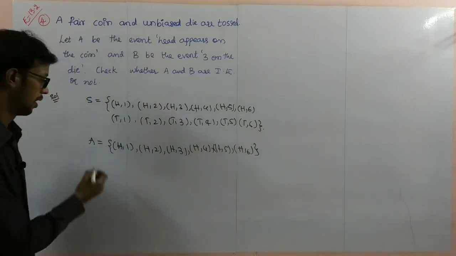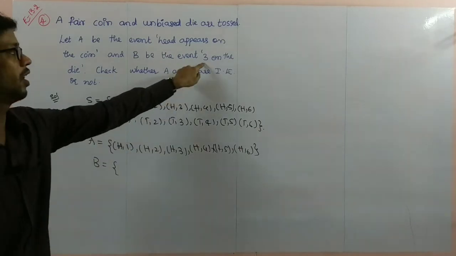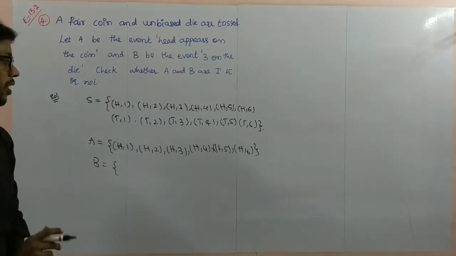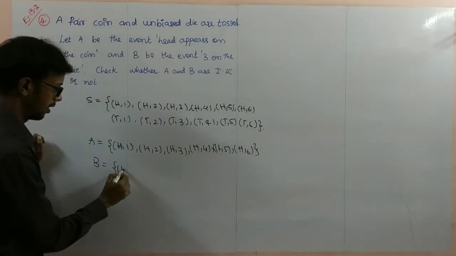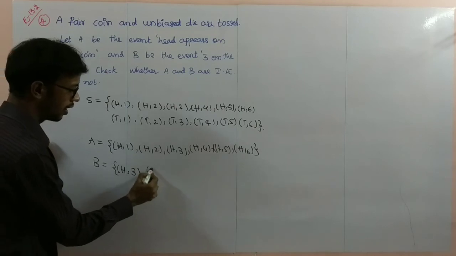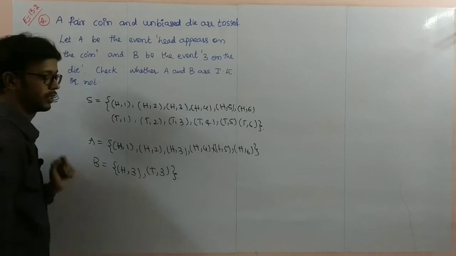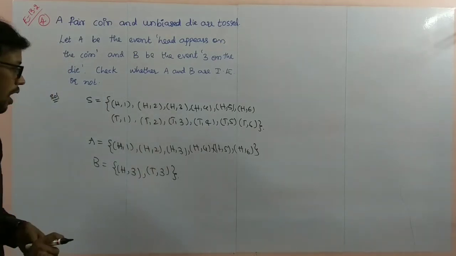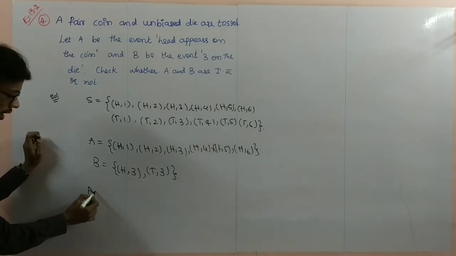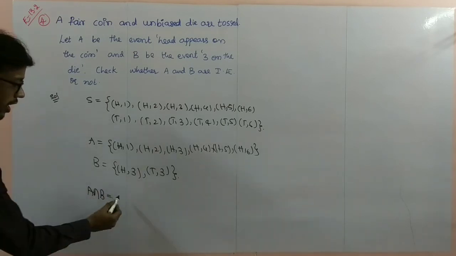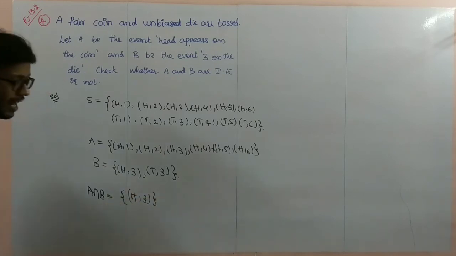These are the outcomes of event A. What are the outcomes of event B? 3 on the die: H comma 3 is one possibility, and T comma 3 is one more possibility. Now you have to find the probabilities of A and B, and before that, the intersection. The intersection of the two is H comma 3, the only element.